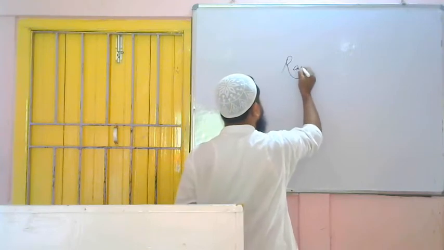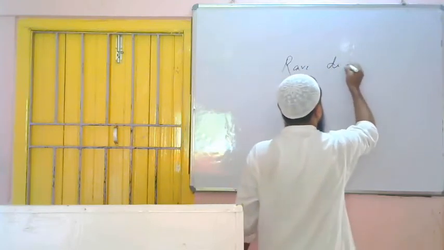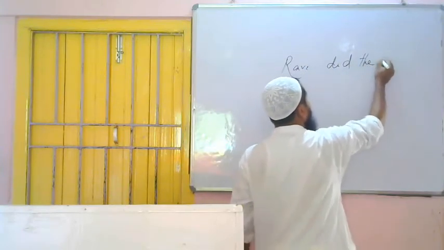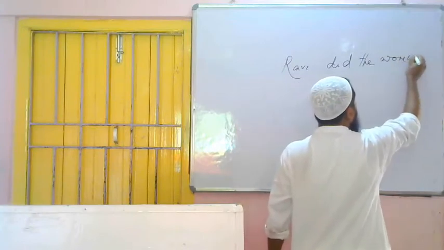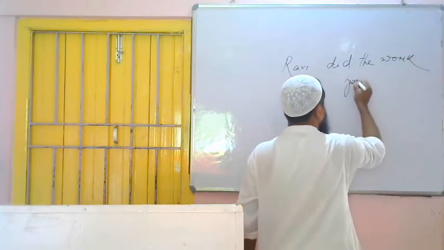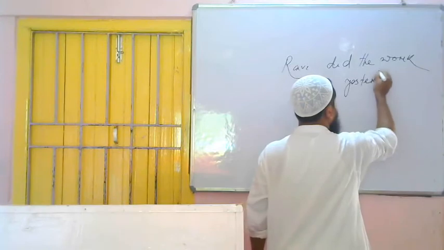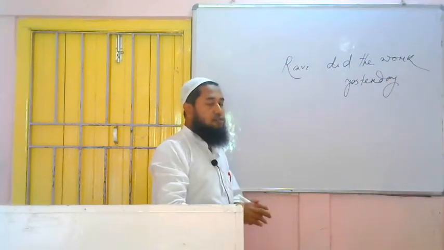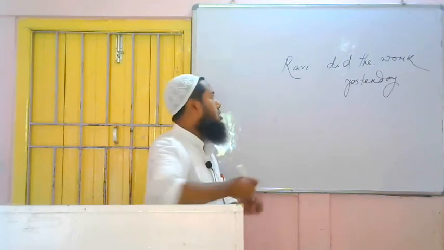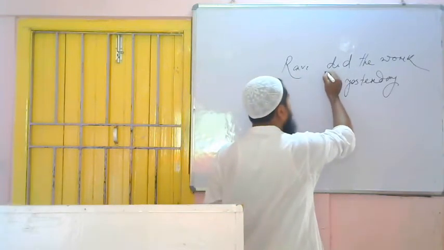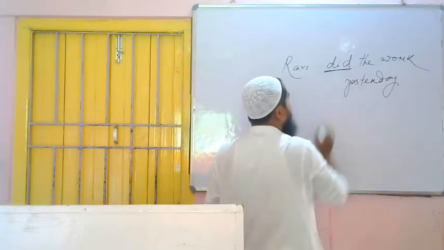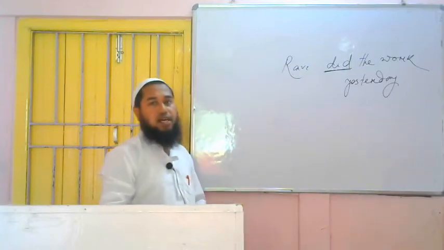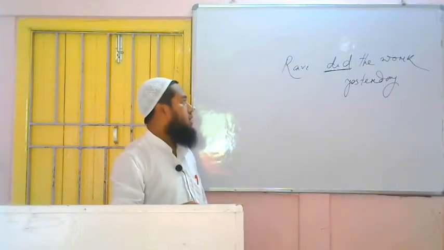Ravi did the work yesterday. Ravi did the work yesterday. This is a sentence of past indefinite. How have we understood? Because the second form of the verb do is given here. Second form of the verb do is what? Did. So from that only we can understand this is a sentence of past indefinite.